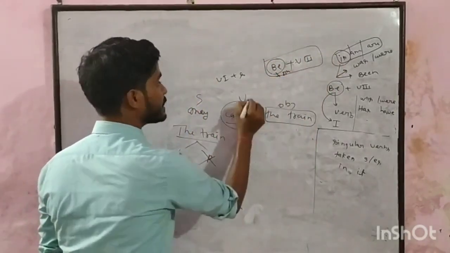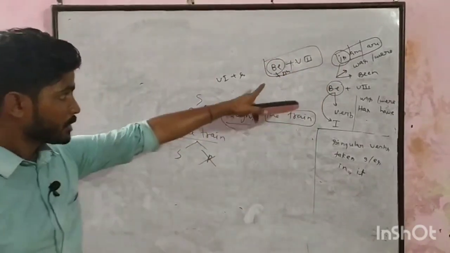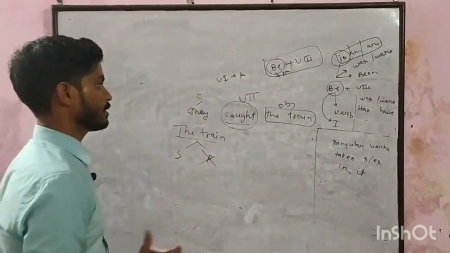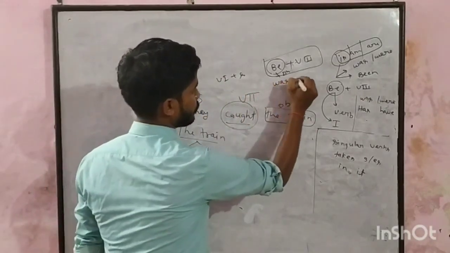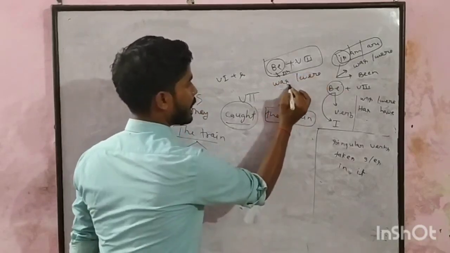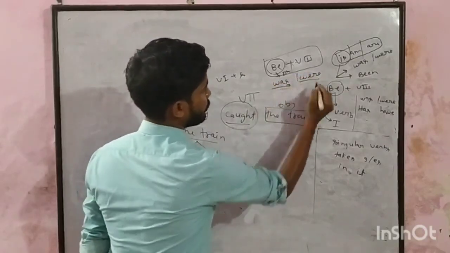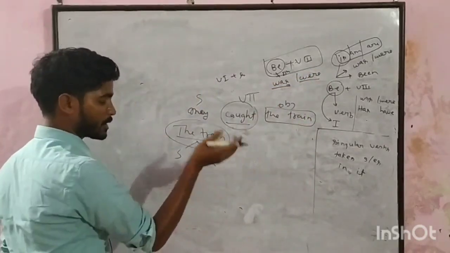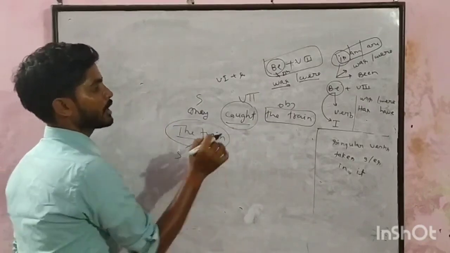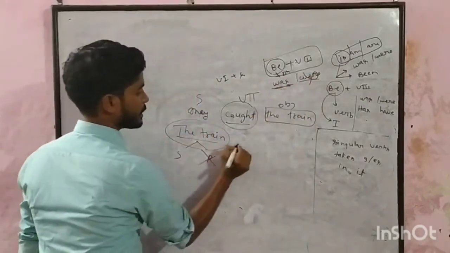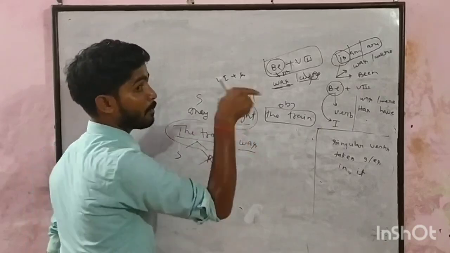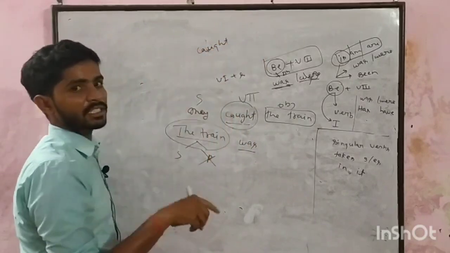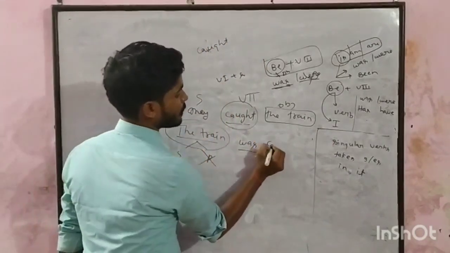Why? Because the verb is written in second form. So second form of be is was or were. S for singular and no s for plural. So the verb of the subject is written into singular. The train was. Third form of verb, and the third form is similar to the second form. C-A-U-G-H-T. Catch, caught, caught. The train was caught.